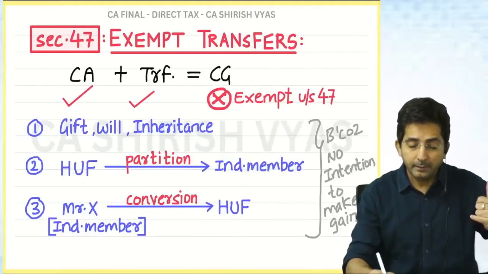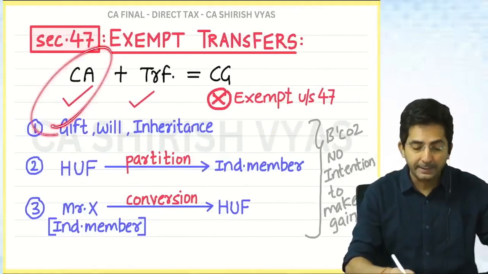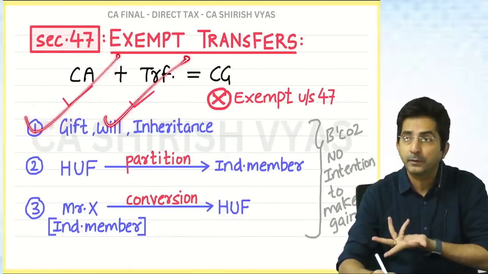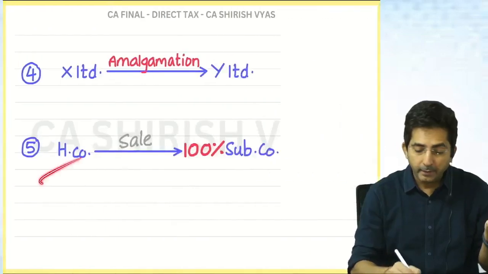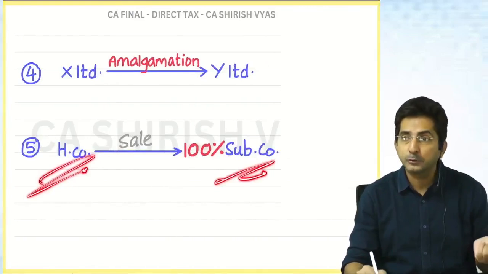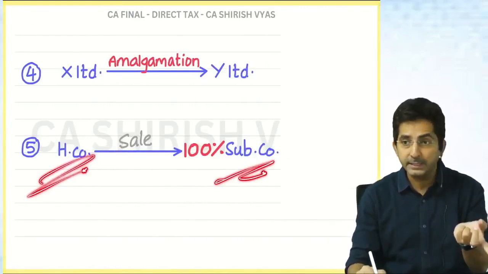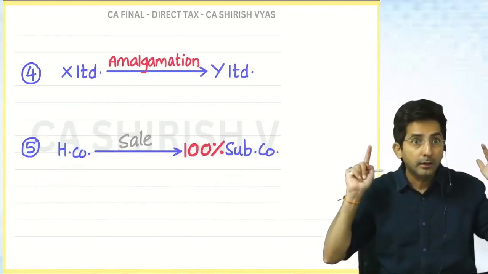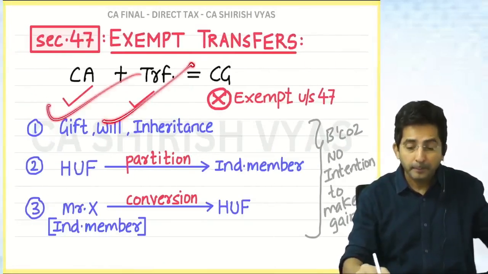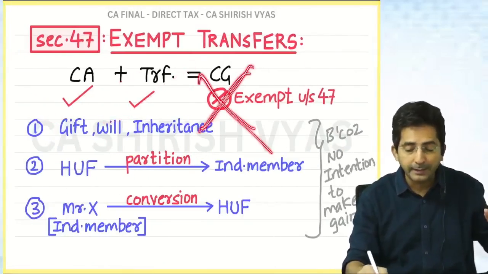See here, imagine there was a sale of land. So land is a capital asset. Check the condition first. Land is a capital asset and there is transfer because holding company is a separate entity. If the land goes to subsidiary, it has gone to a separate entity. So there is a change in ownership. In the eyes of law, there is change in ownership. So conditions are fulfilled. But still capital gains will not arise.